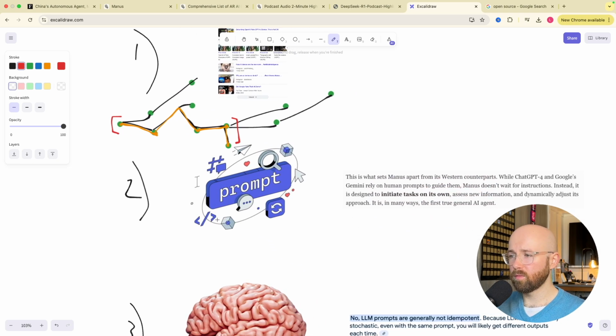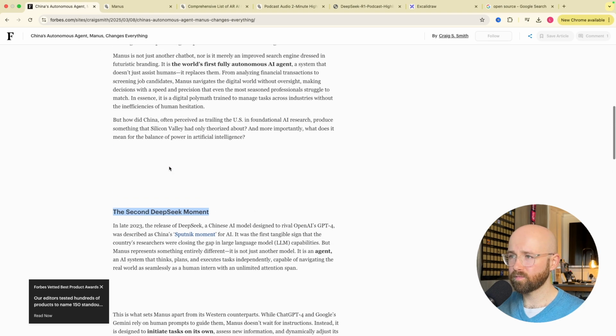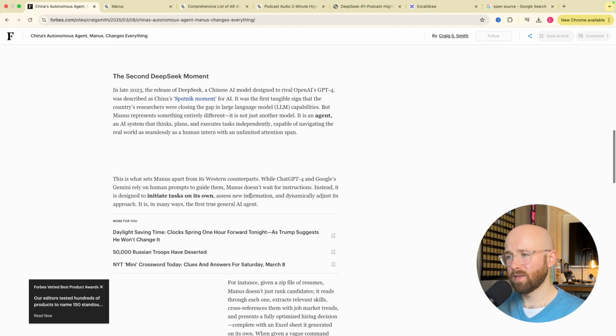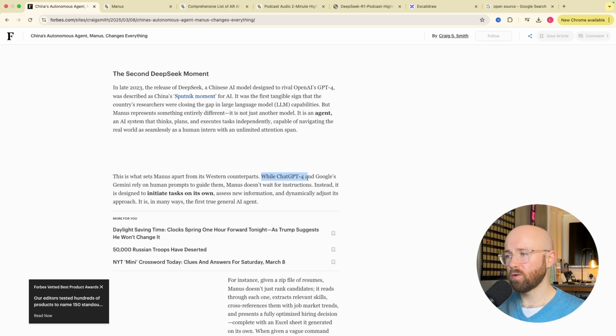The second thing is prompts. So if we were to check back on the Forbes article, let's scroll up. So it says it's the world's first autonomous AI agent. It says that it can initiate tasks on its own, which it appears to be able to do so. But the way that they frame this here, and this is probably more a critique at Forbes than Manus, but the general sentiment also of the product, is that what sets Manus apart from its Western counterparts is that whilst ChatGPT 4 and Google's Gemini rely on human prompts, Manus doesn't wait for instructions. Instead, it is designed to initiate tasks on its own.